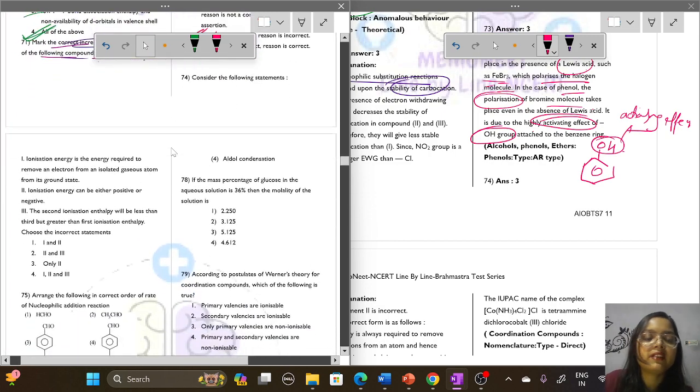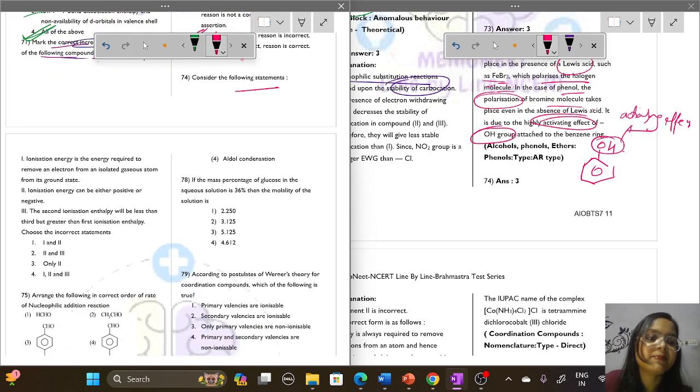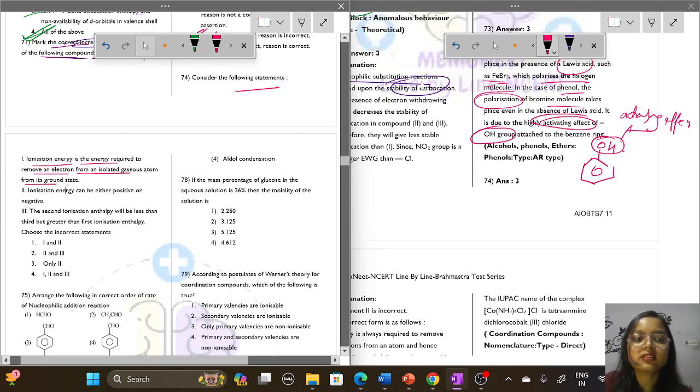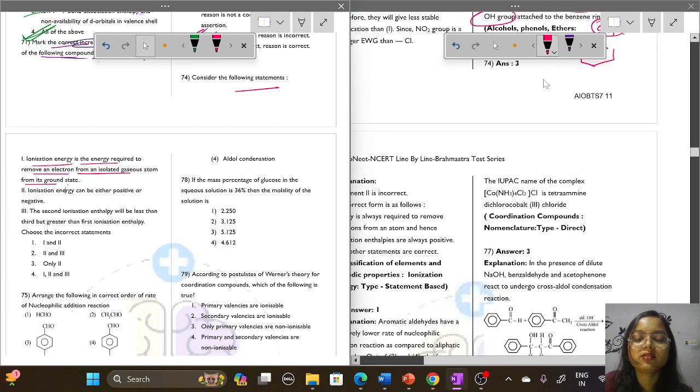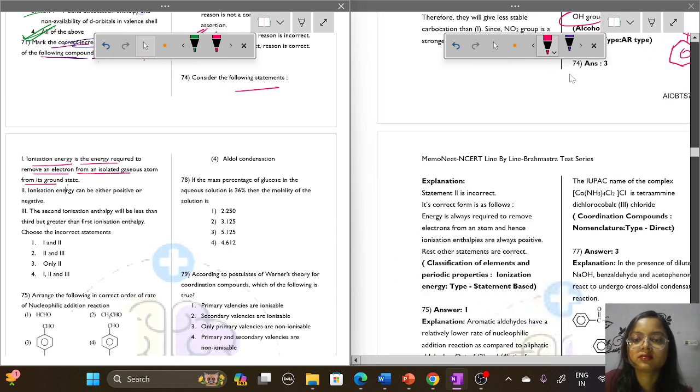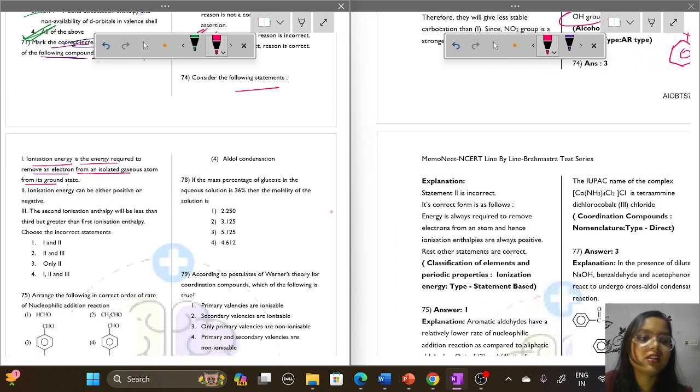Next, question number 74. Consider the following statements. Ionization energy is the energy required to remove an electron from an isolated gaseous atom in its ground state. Statement 1: ionization energy can be either positive or negative. Statement 2: the second ionization energy can be less than, but third, greater than the first ionization energy. Select the incorrect statement. We have to find the incorrect statement among all these.